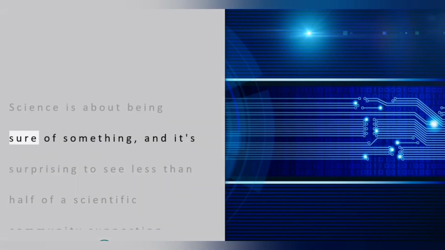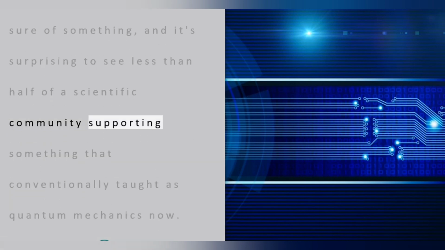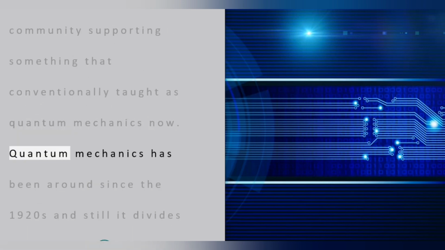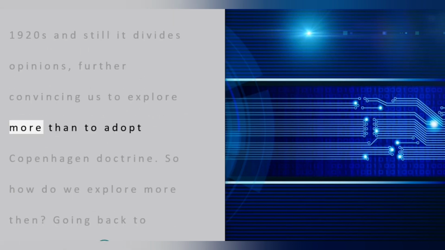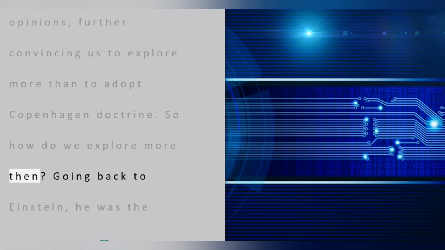Science is about being sure of something, and it's surprising to see less than half of a scientific community supporting something that is conventionally taught as quantum mechanics now. Quantum mechanics has been around since the 1920s and still it divides opinions, further convincing us to explore more rather than adopt the Copenhagen doctrine. So how do we explore more then?